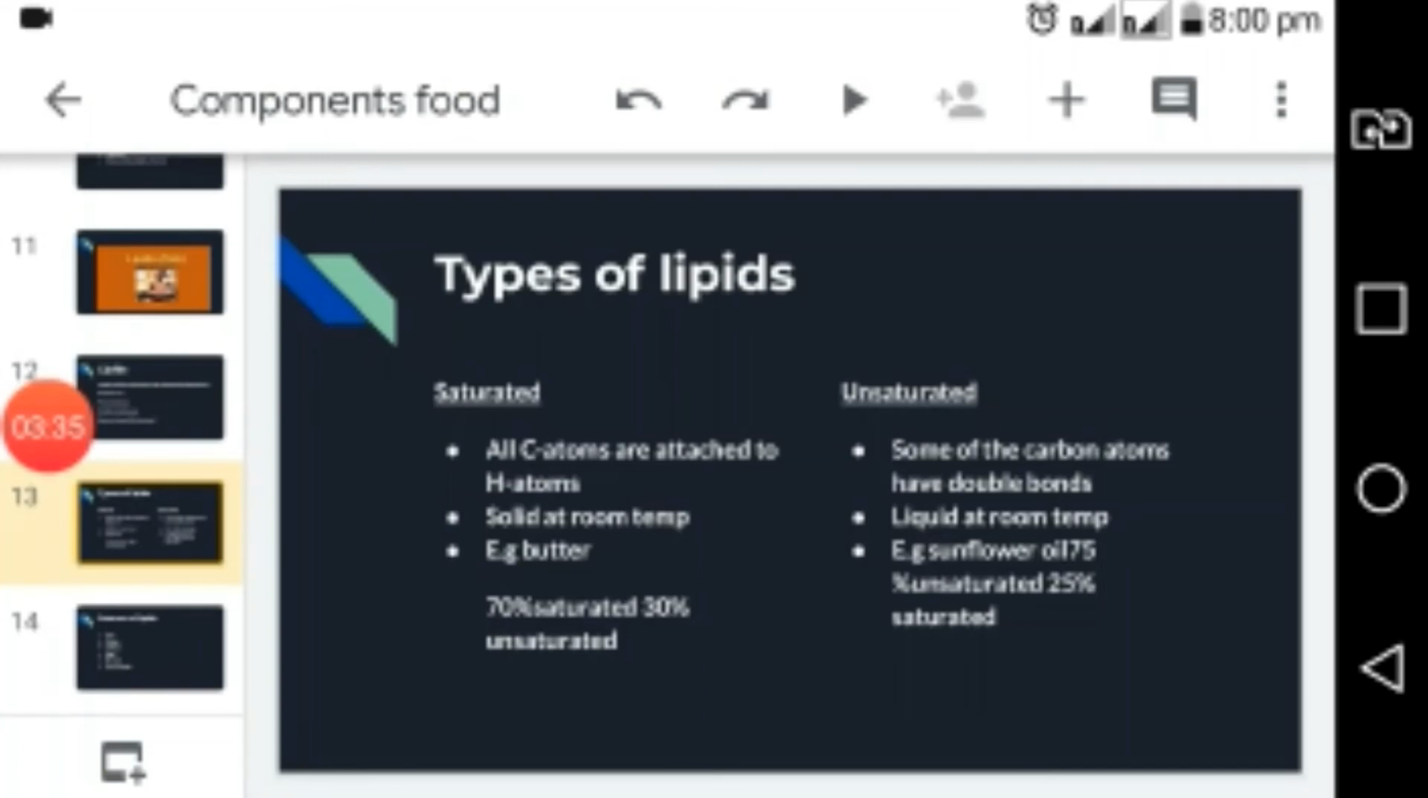And if we talk about unsaturated lipids, then some of the carbon atoms are not bonded by hydrogen atoms, or rather they are double bonded by other carbon atoms. They are liquid at room temperature, for example sunflower oil.